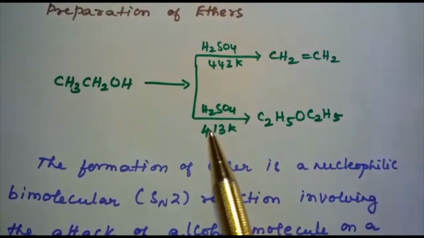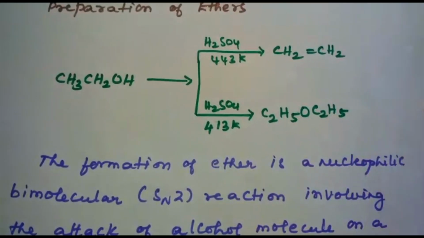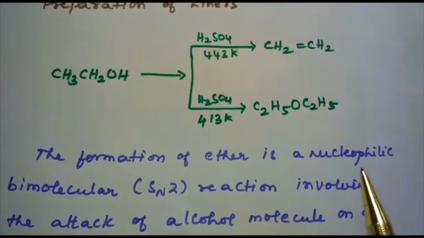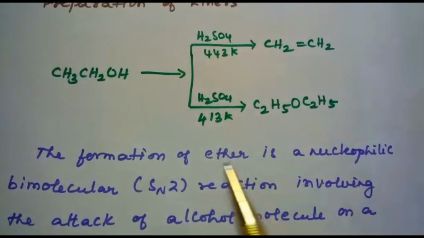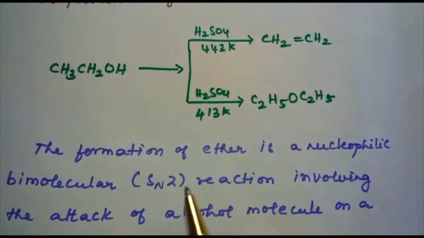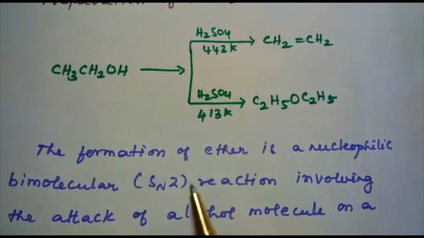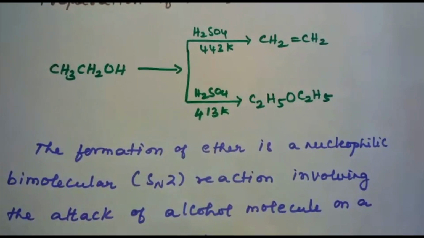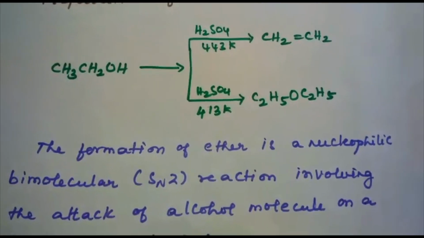When the temperature is 413 Kelvin, you will get ether as the main product. The formation of ether is a nucleophilic bimolecular reaction, which is nothing but an SN2 reaction, which involves the attack of an alcohol molecule on a protonated alcohol.